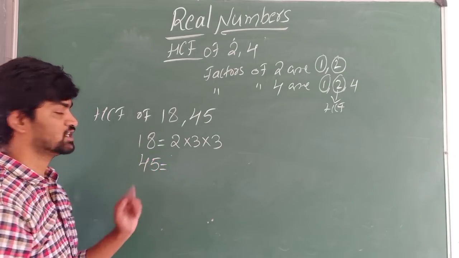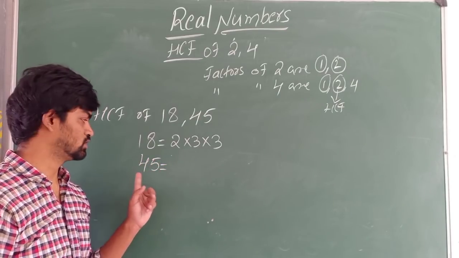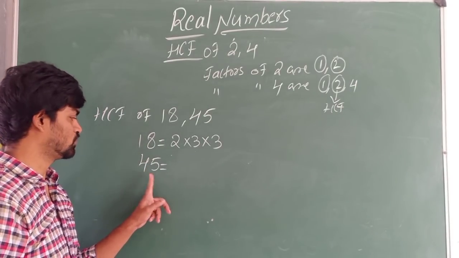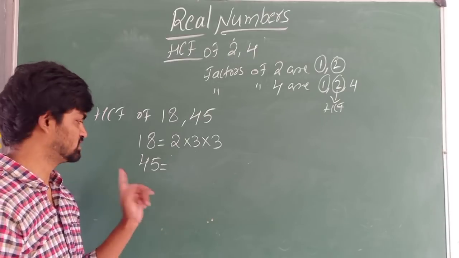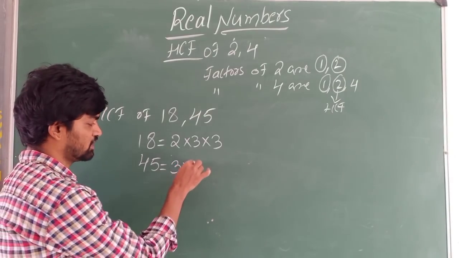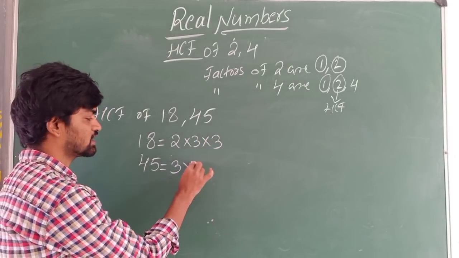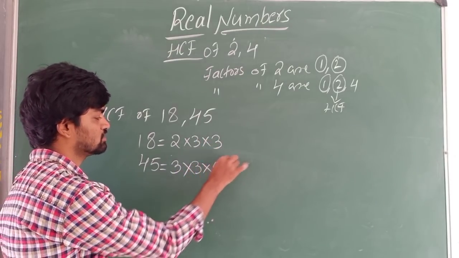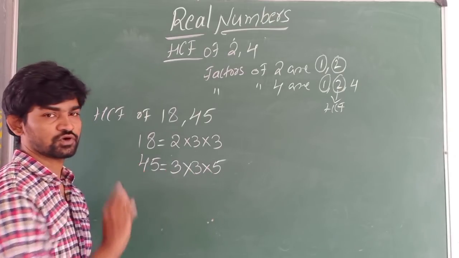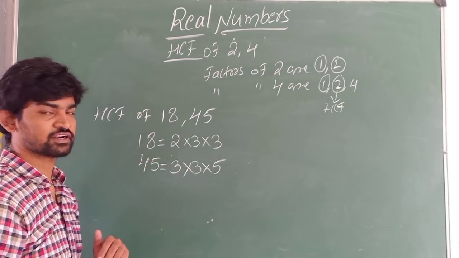So 45 is not divisible by 2, because it ends with 5. Check with 3. How to check with 3? 4 plus 5 is 9, then it is divisible by 3. So 3 into 15, right? So 15 can be written as 3 into 5. So 3 3's are 9, 9 5's are 45. This is our prime factorization.